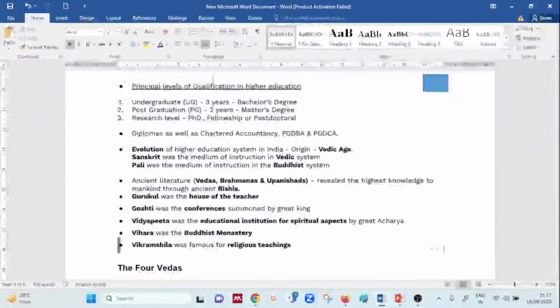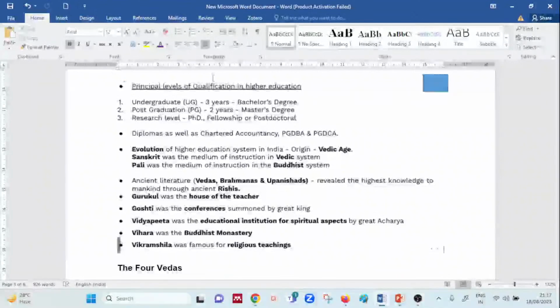So it had undergraduate, that is for 3 years with a bachelor degree. It had post graduation, that is with respect to what? Master's degree. It has a research level, which indicated what? Your fellowship, that is your doctorate, or postdoctorate. And then we went ahead with what? We went ahead with evolution of higher education with respect to the origin in the Vedic age, with Sanskrit as the medium of instruction in the Vedic period, and Pali as the medium of instruction in the Buddhist system, okay, Buddhism.